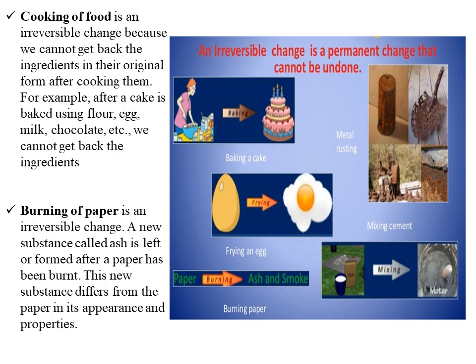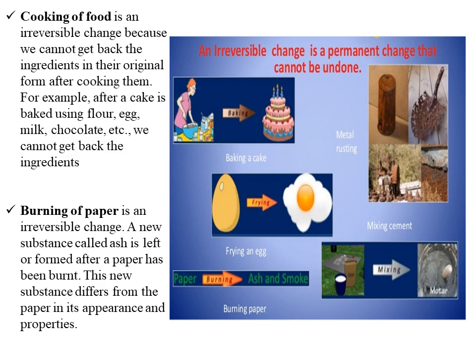Cooking is another example. We cannot get back the substance that we originally started with, such as frying an egg. When an egg is put on the frying pan, it becomes a poached egg or omelette, and then it cannot turn back to its original form. So this is also an irreversible change.